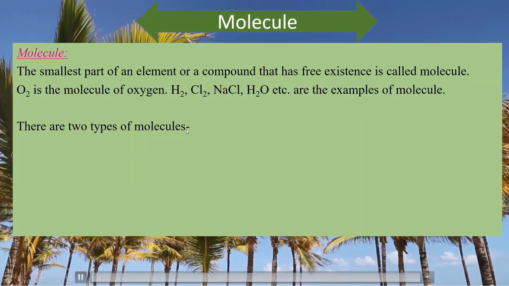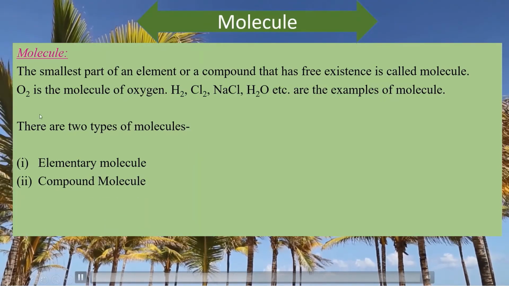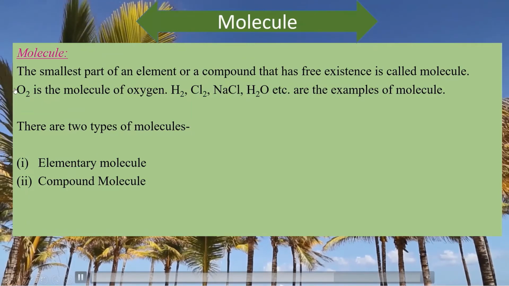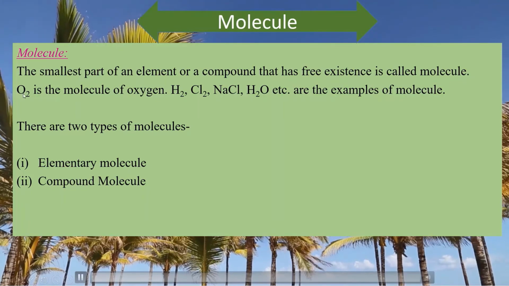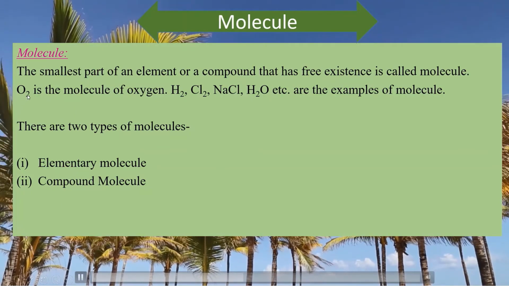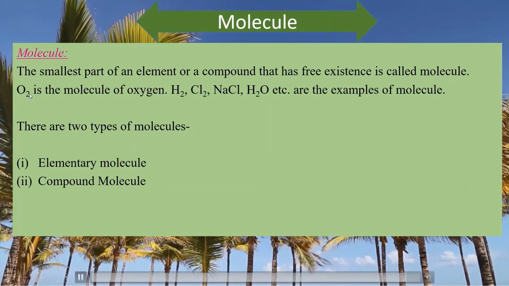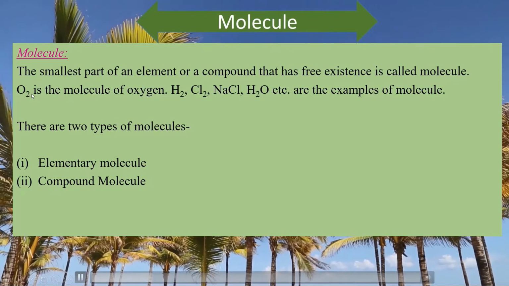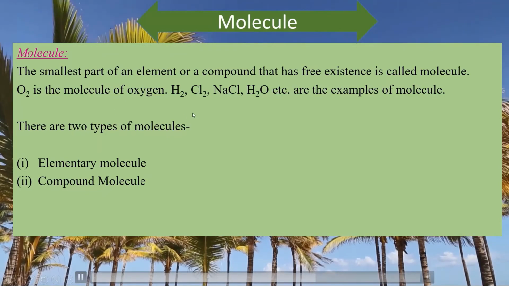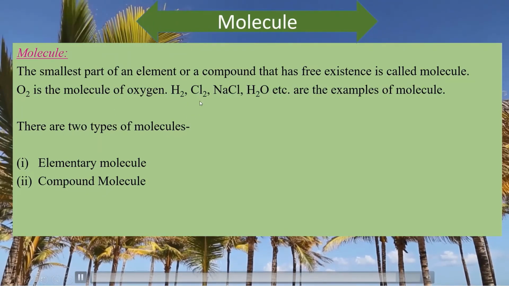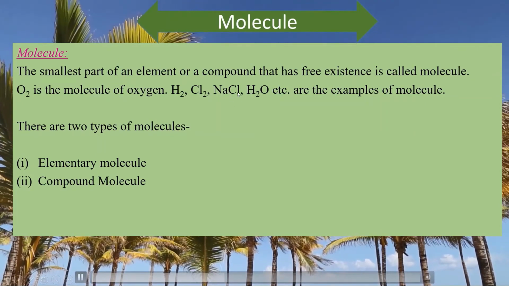There are two types of molecules: elementary molecule and compound molecule. Dear students, look at these molecules. Here O2, that is oxygen. Here only two atoms of oxygen are present in this molecule. So if we break this molecule, we will get only oxygen atoms. So this molecule is an elementary molecule. Hydrogen is also like this. Chlorine is also. But sodium chloride, water, these are also molecules.